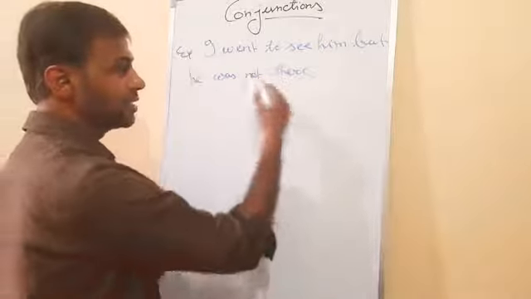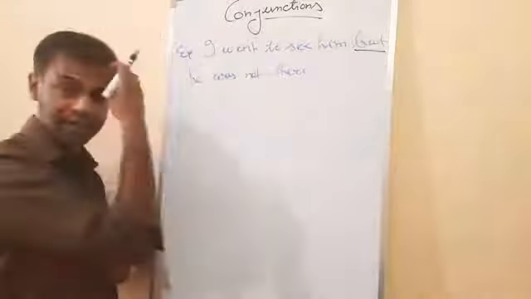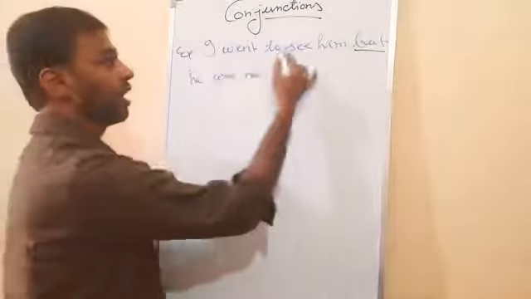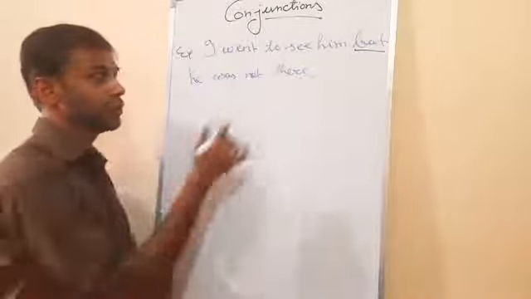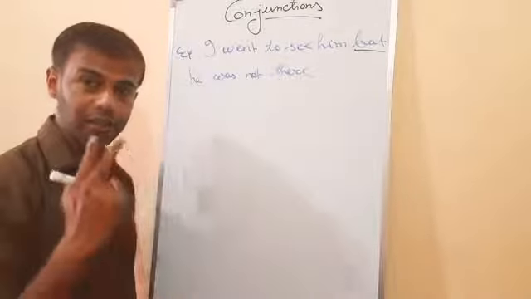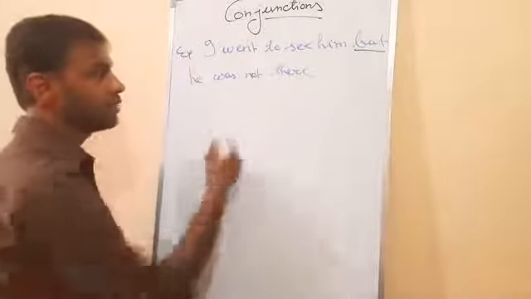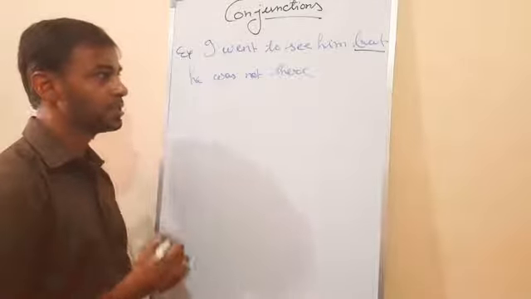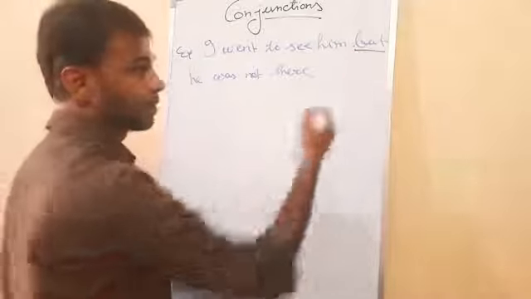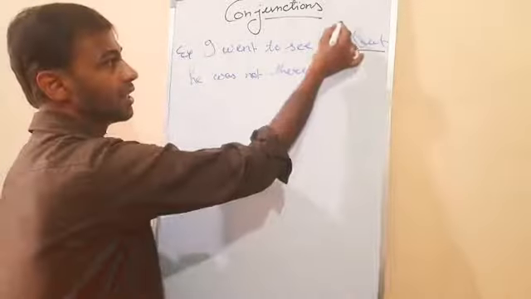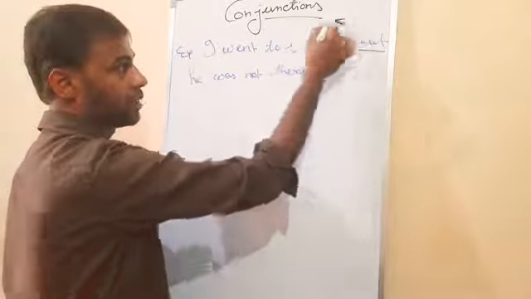And the two sentences are joined with but. Correct, no? I went to see him. He was not there. So how many sentences are there? There are two sentences, and both sentences are joined with one word. Which word? But. So what is but? But is a conjunction. Clear?